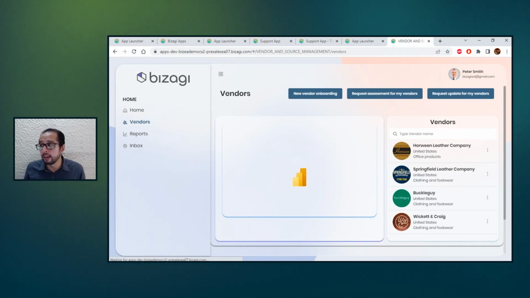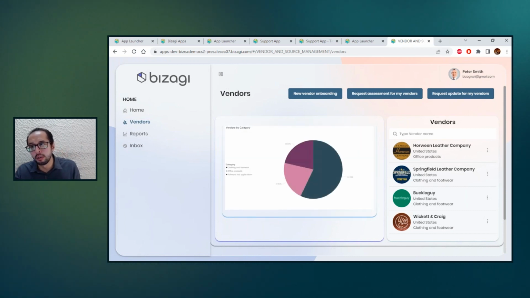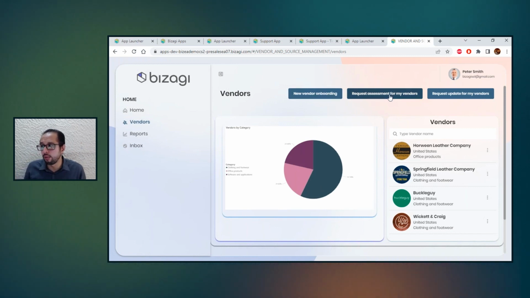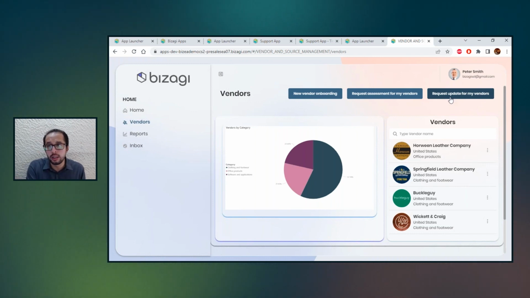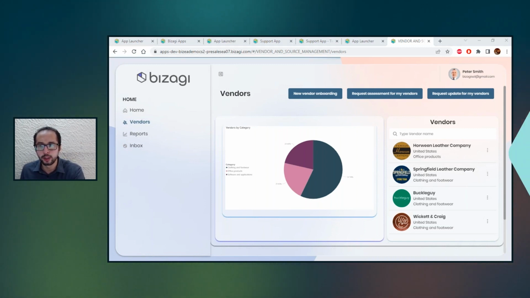So if you see now, I am seeing one persona that is the vendor management, having access to one business object that is the vendor, with interactions to create new vendors, request an assessment for my vendor, or even request an update for my vendor. So the sky is now the limit. You can go and build any application that you want using this new approach and these new features that are included in Bizagi Spring 2023.